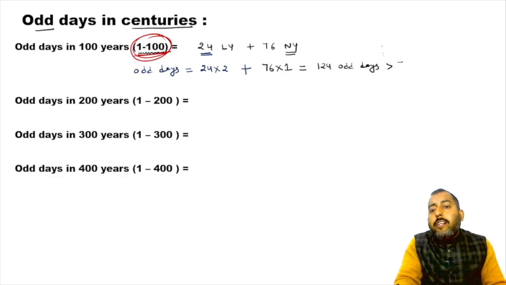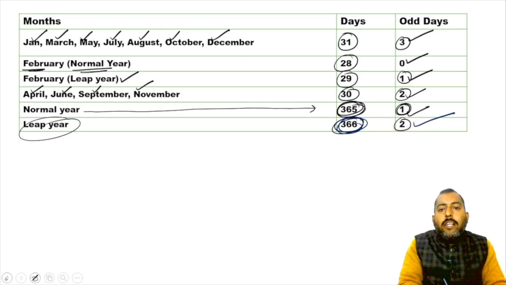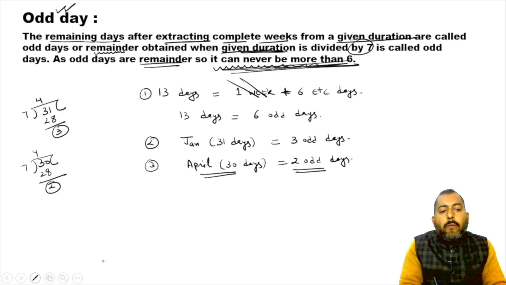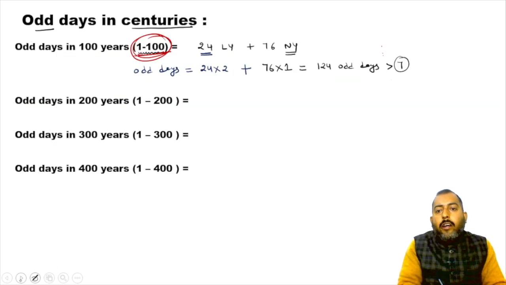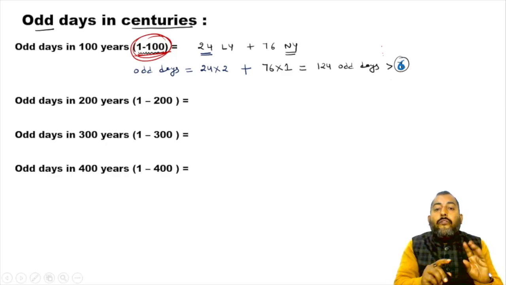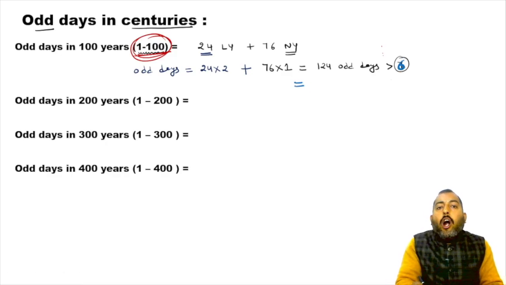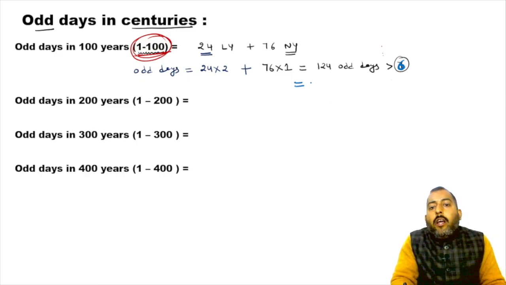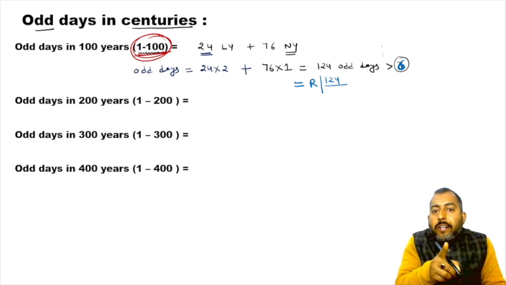Now it is more than 7. I've told you the number of odd days can never be more than 6. So whenever your number of odd days is more than 6, you simply divide that value, which is 124 here, by 7 again to find the final remainder.